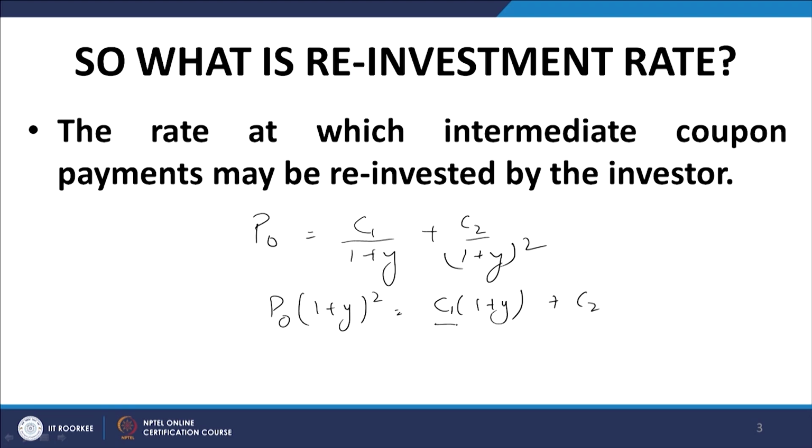It is very clear that this intermediate payment C1 is being reinvested at what rate? At the rate y. That is an implied assumption; I did not make it, there was nothing exogenous about it. This very computational formula implies that all intermediate cash flows are reinvested at the YTM rate.